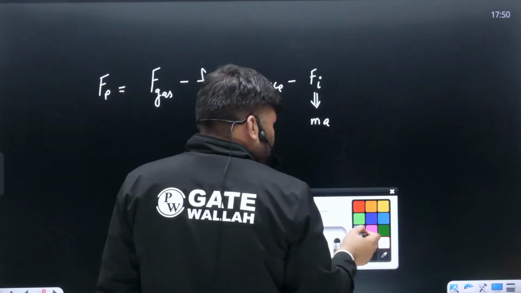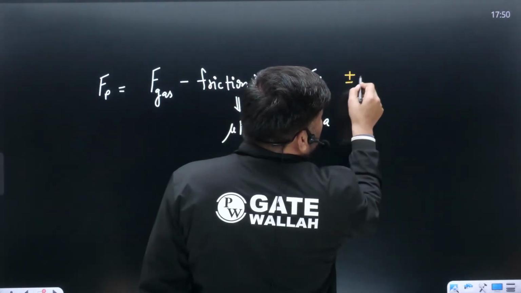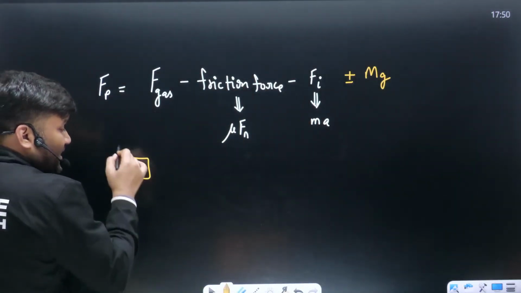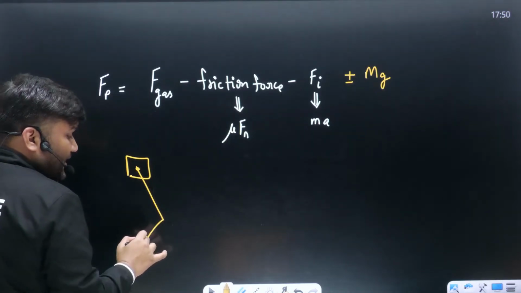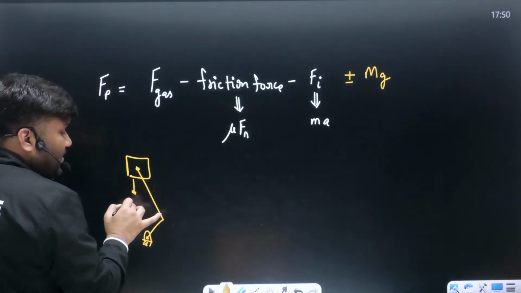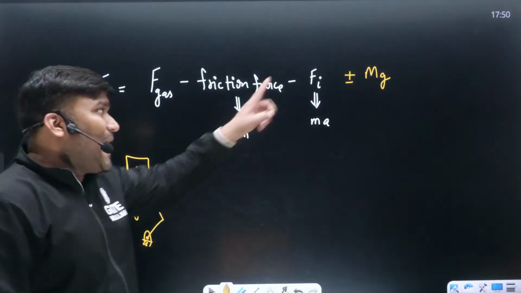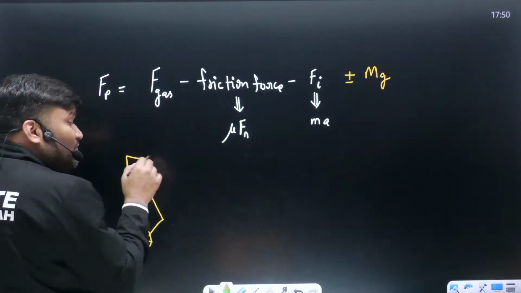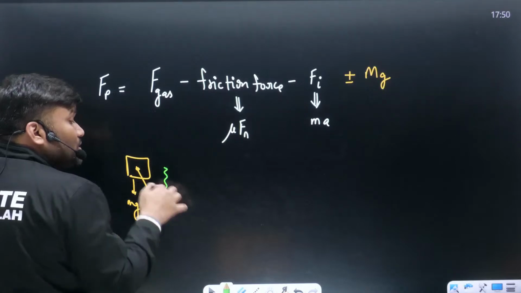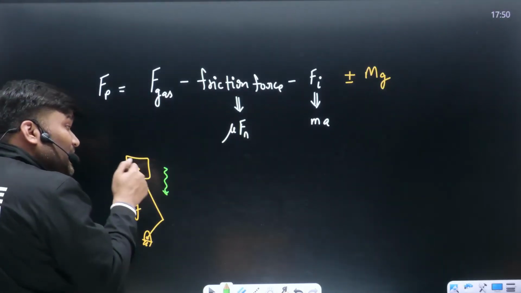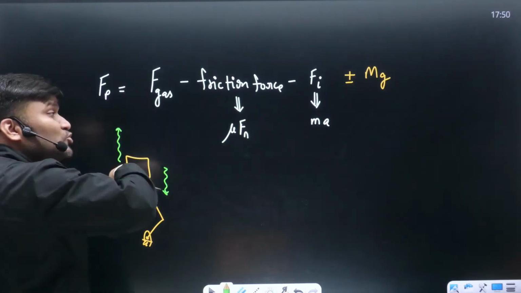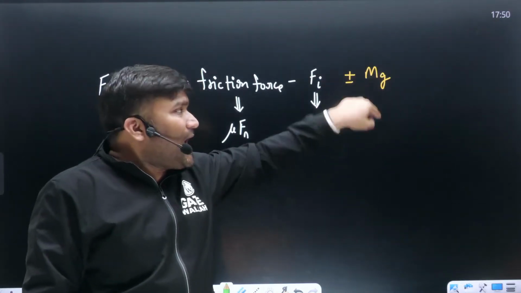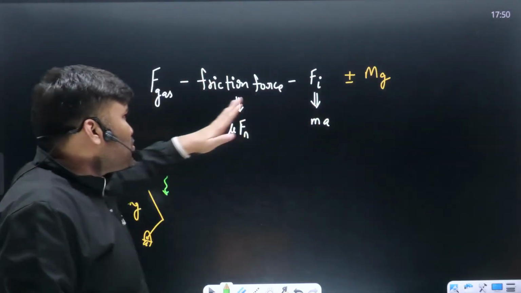Acha, if we are having vertical mounted cylinder, so plus minus mg you also have to consider. Bhai, if vertically mounted engine is there, so in the direction of line of stroke, weight is also acting now. And this weight will be added or subtracted. It completely depends upon whether your piston is moving in downward direction, where mg is going to support the motion, or if piston is going upward direction में, तो फिर mg is going to oppose the motion. Getting your point? So whether piston is coming down or up, accordingly you will add or subtract mg. This is how you are going to calculate piston effort.